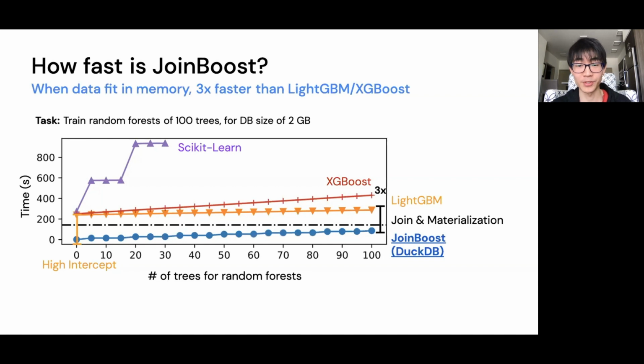Finally, we get to JoinBoost. It's 3 times faster than the specialized machine learning systems, even when it runs on DuckDB, a general purpose database. This is because JoinBoost avoids the join materialization overheads, and it even finishes its training before the join materialization finishes.